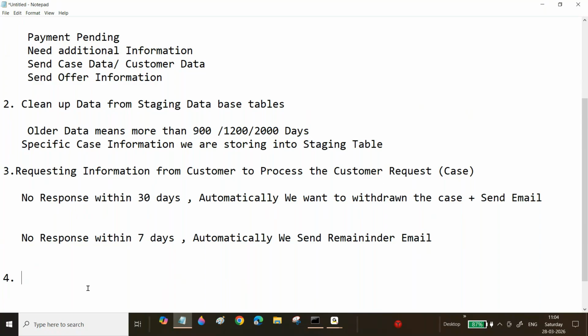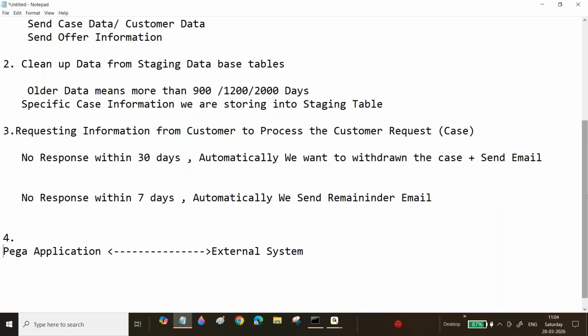Now, the Pega application and some external system. Maybe next weekend we will start the integrations after completion of the database concepts. Okay, the entire next week we'll discuss database concepts only.